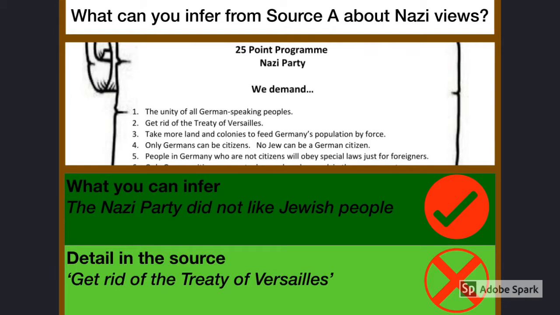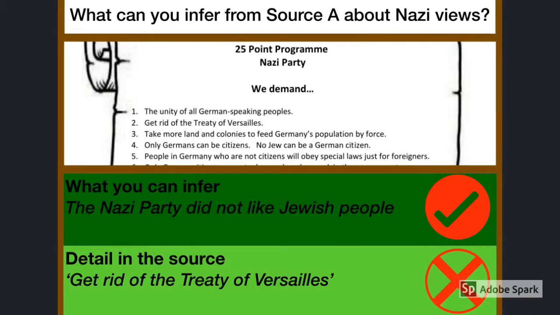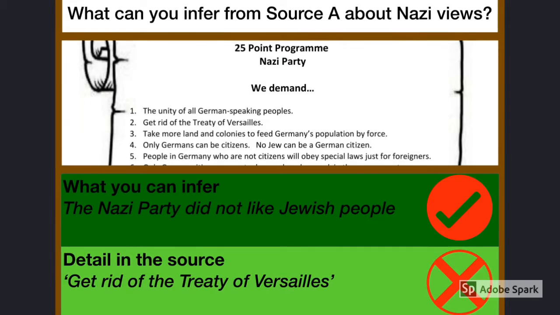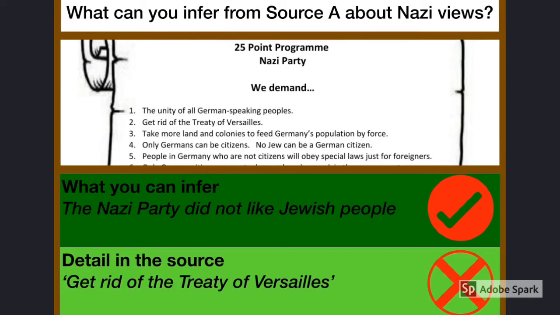So let's jump in straight away with a quick exam question. The first question you'll see on Germany paper 3 is an inference question. This is worth 4 marks, and it requires you to interact with the source and draw some inferences, some assumptions based on that source and a particular focus in the question.